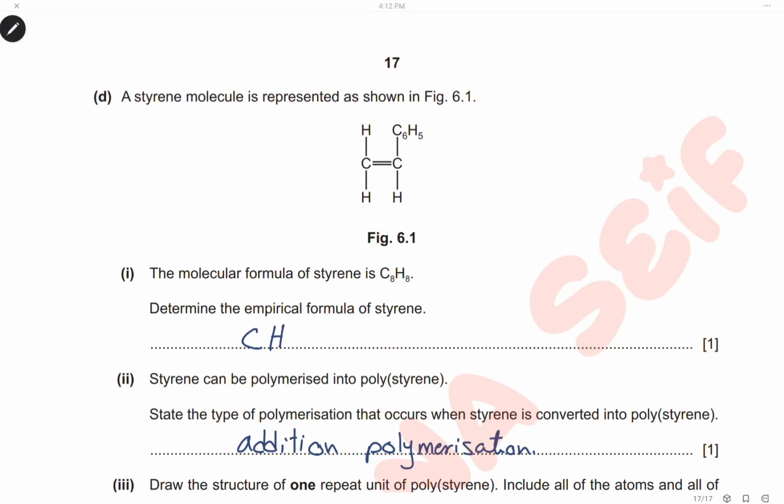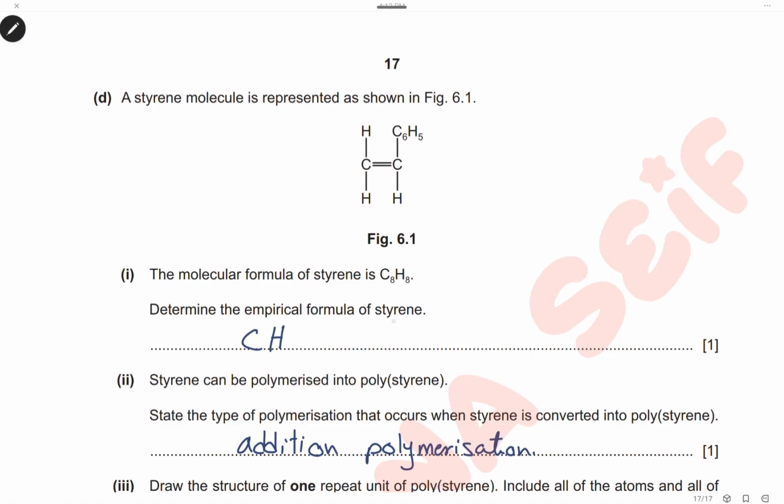Styrene is a molecule represented in the figure. The molecular formula of styrene is C8H8. Determine the empirical formula of styrene. The empirical formula is the simplest ratio of the molecular formula, so we will simplify it by dividing by 8. The empirical formula will be CH.